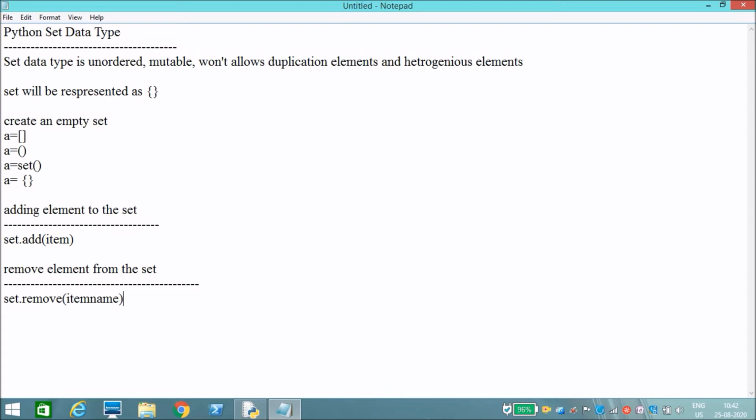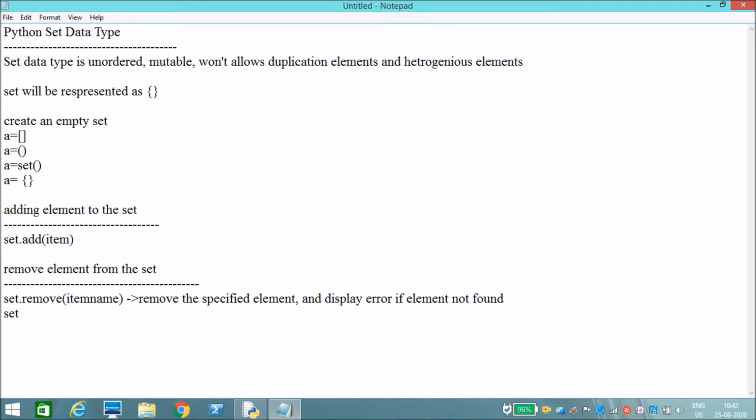What it will do is remove the specified element and display an error if the element is not found. It will check the set. If that element is present, then it will remove it. If the element is not present, it will display an error.